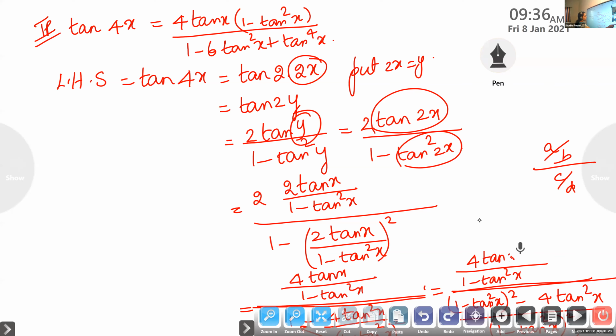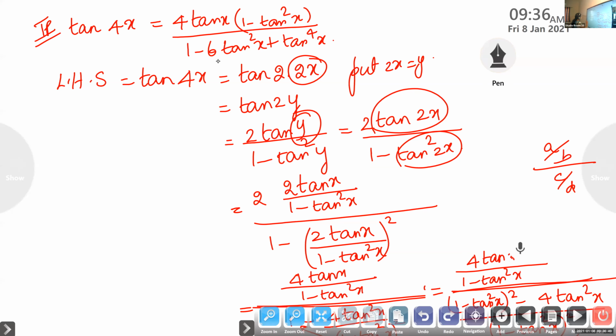Okay. The next step, we are simplifying here. A by b the whole square means it is a square by b square. So 2 square. Denominator, we are multiplying this, 2 into 2 it will become 4. Numerator 4 tan x by 1 minus tan square x. Denominator we have the form a by b the whole square. It is a square by b square.